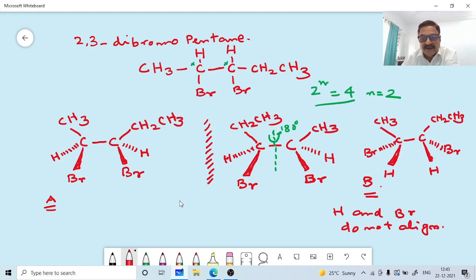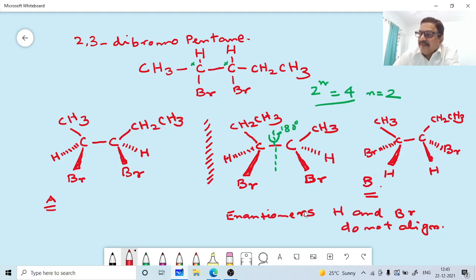Now we have got 2 here. Okay, this is an enantiomer pair. They are enantiomers here. A and B are found to be different compounds, because the atoms and bonds do not align here. They are found to be different compounds, non-superimposable mirror images. Therefore, they are enantiomers. Correct?